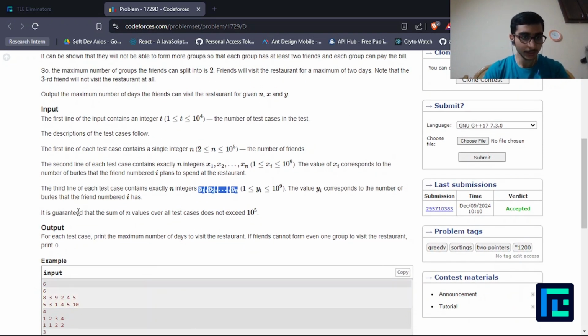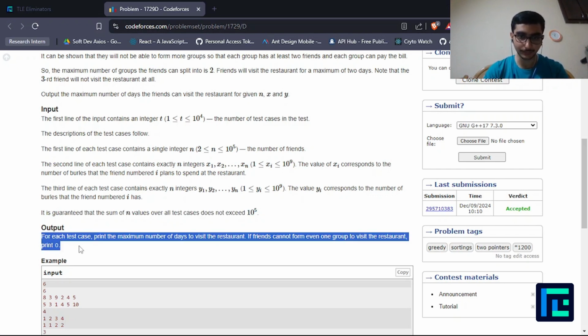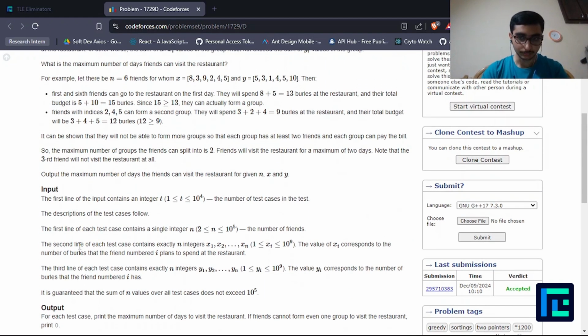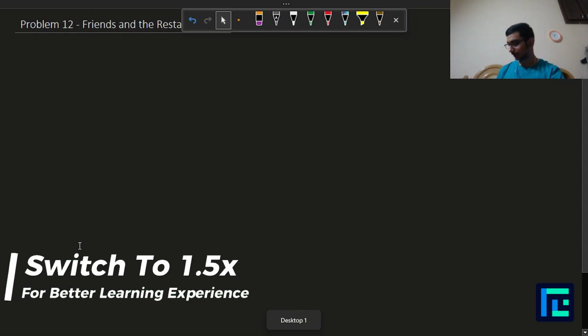Right. Now it is also given that the sum of n values over all the test cases does not exceed 10 power 5. Now you have to output for every test case the maximum number of days to visit the restaurant. If friends cannot form even one group to visit the restaurant, print 0. Right. So as you have read the question, let's discuss it again so that we are clear.